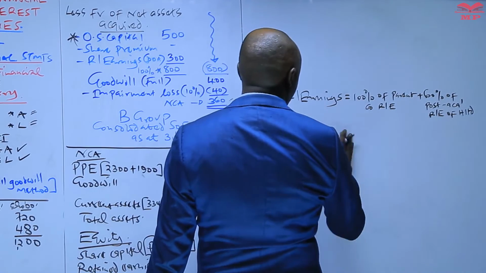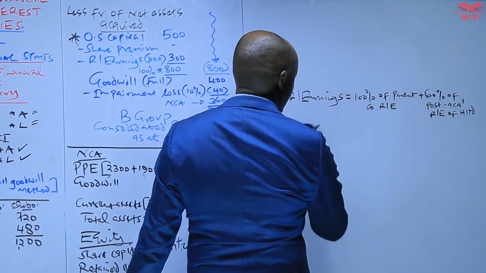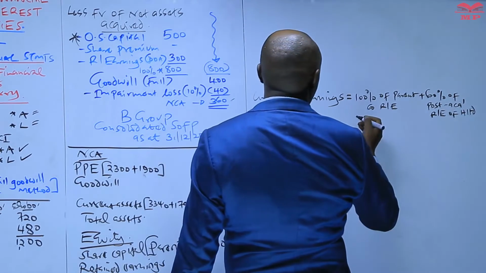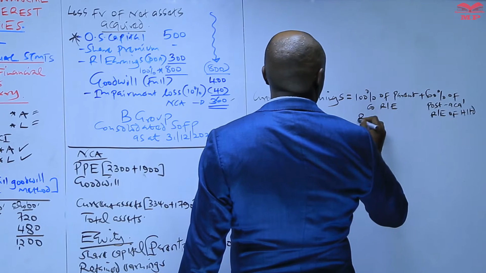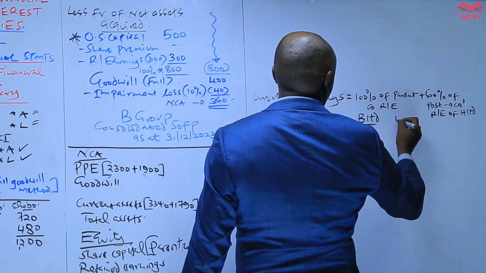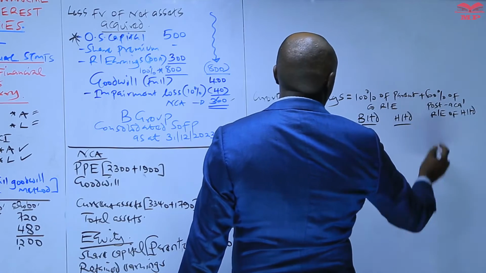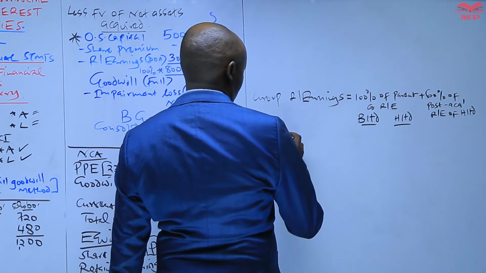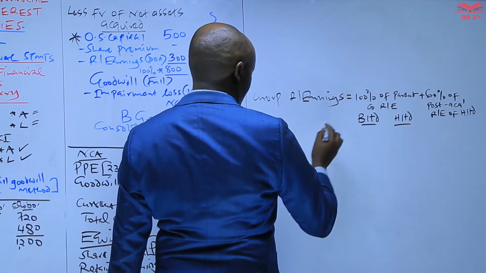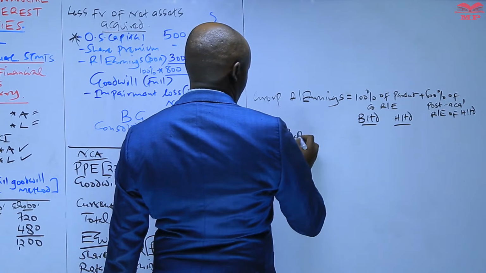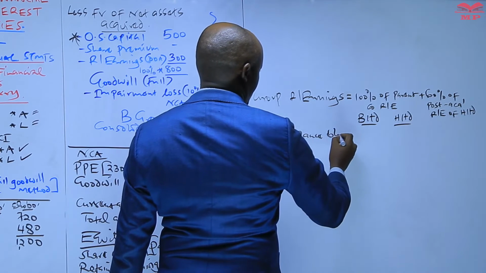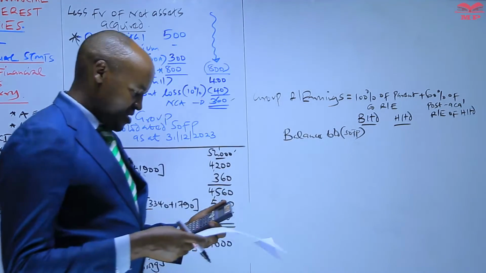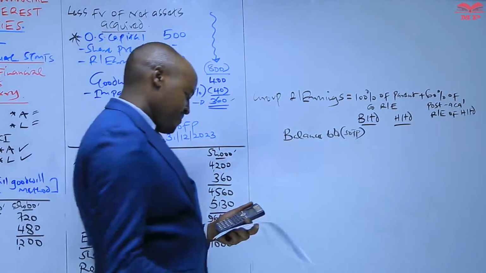So what we do, we need to have two columns here, for the parent and for the subsidiary. Our parent is B Limited. Our subsidiary is H. This is basically the format you should use. First of all, have the retained earnings of these two companies at the end of the year. You get this from the statement of financial position, specifically under equity. We are given the retained earnings of the two companies at the end of the year.